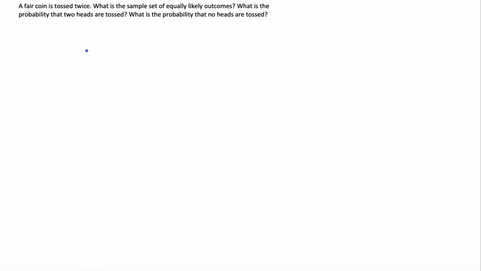All right, so we know that when you flip a fair coin, there's actually only two outcomes, right? You can either get heads or tails. Now, but this is only if you flip the coin once, right? What happens if you flip it twice? Well, you can get heads the first time, and then heads the second time, right? So we're going to call that heads and then heads, or we can get heads and then tails. Similarly, you can get tails the first time and heads the second, or tails the first time and tails the second time, right?